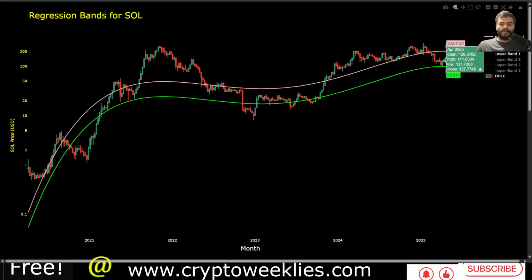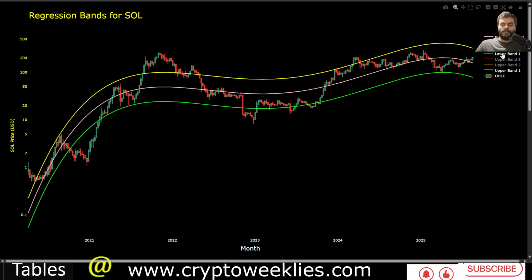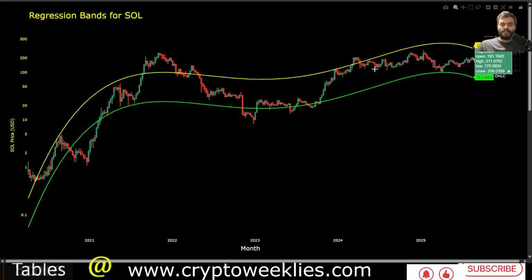This time in April 2025, the price did come close to the green line and held it as support in early April, late March 2025. The opposite of this green line residual to the downside is the residual to the upside. Together, the price action stays about 68% or 1 standard deviation of the time within these bounds.